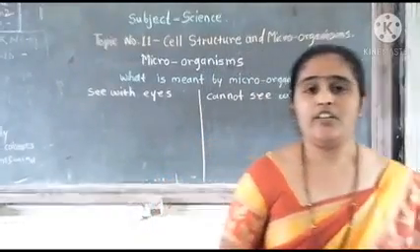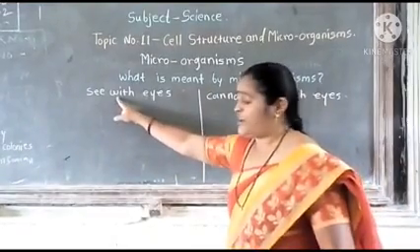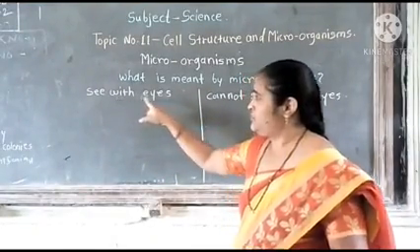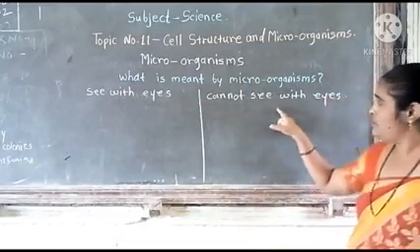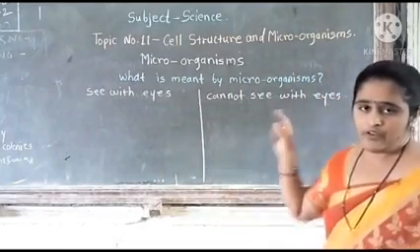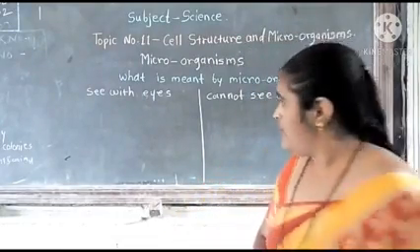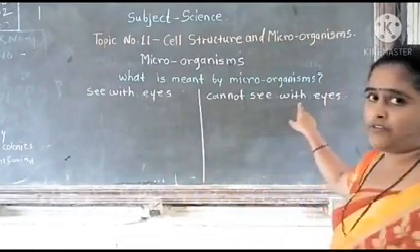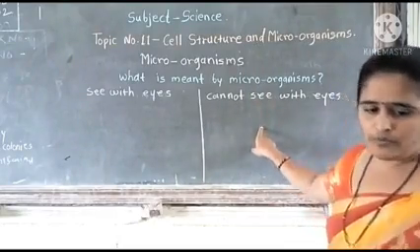We distinguish these animals into two groups: the organisms which see with the help of eyes, and the organisms which cannot see with the help of eyes. First organism is amoeba. Amoeba cannot see with the help of eyes, hence we write it into the second group.